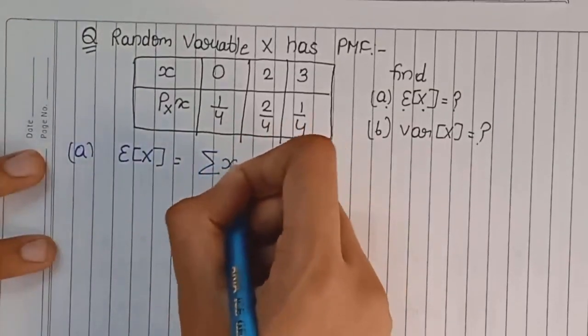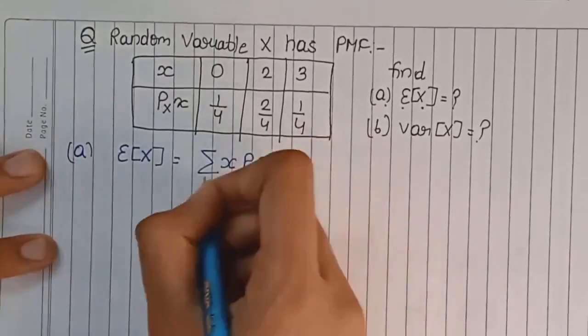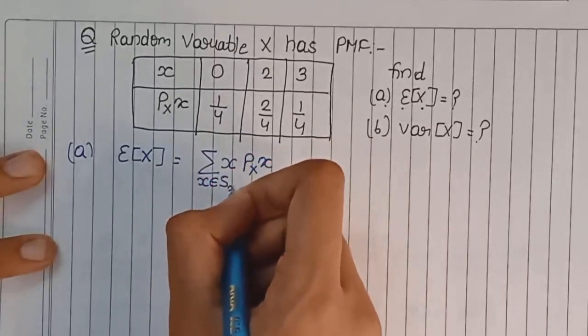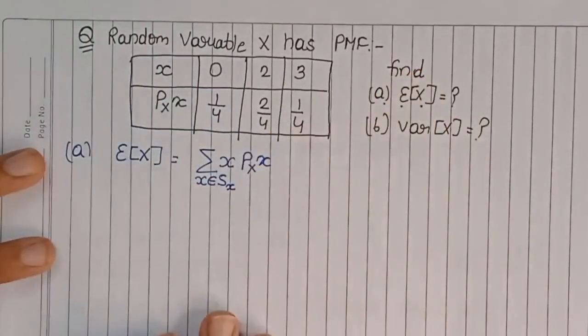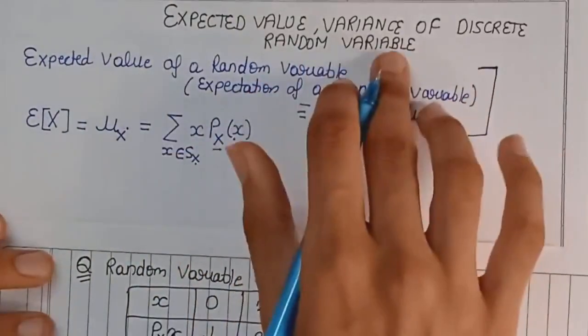So the formula for calculation of expected value is this, where x varies over the range of random variable X. And you must note that, as I have told you, this formula is valid for the discrete random variable.